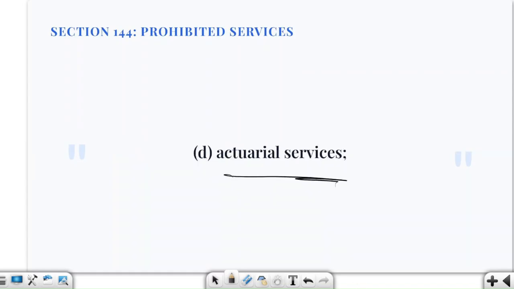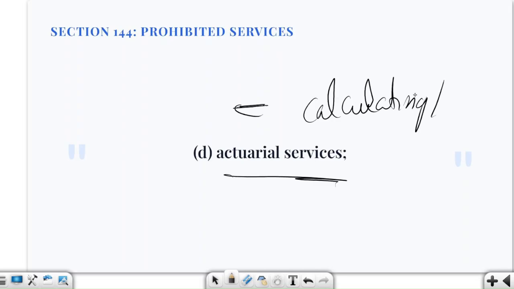Then, do you know about actuarial services? People on the commerce side must be knowing about it. Actuarial services involve calculation or assessment of risk. This is a very high paying job. Here we are also talking about future financial obligation, for example, valuation of pension obligation or insurance related liabilities. So if the statutory auditor provides actuarial services to the company, then also they are prohibited.